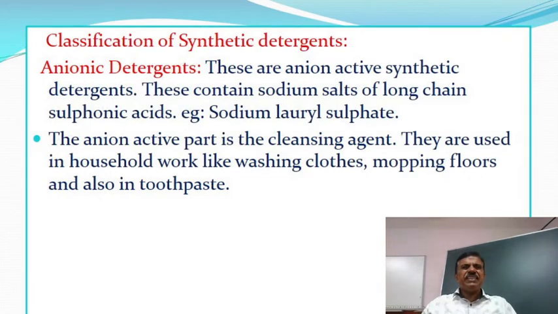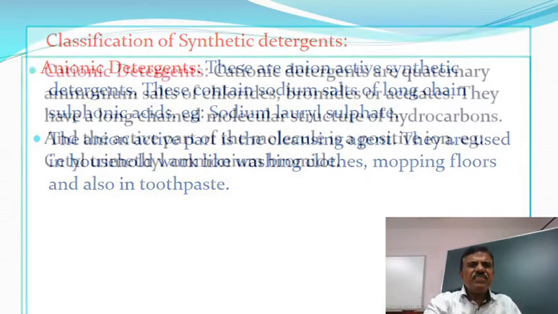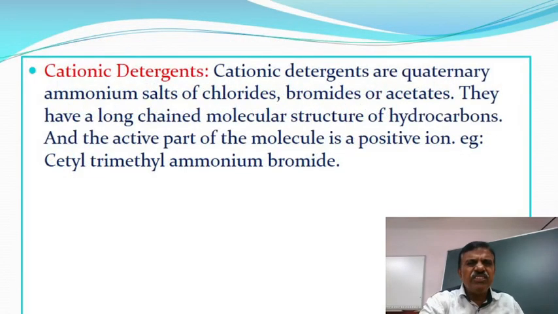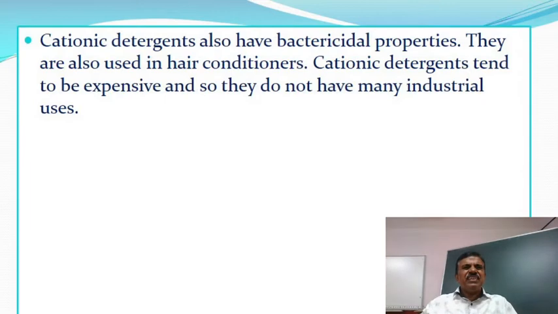Classification of synthetic detergents. Anionic detergents, cationic detergents. Cationic detergents also have bactericidal properties. They are also used in hair conditioners. Cationic detergents tend to be expensive and so they do not have many industrial uses.